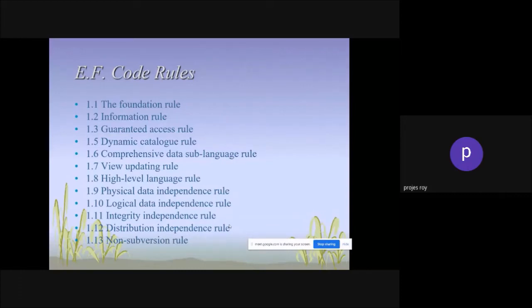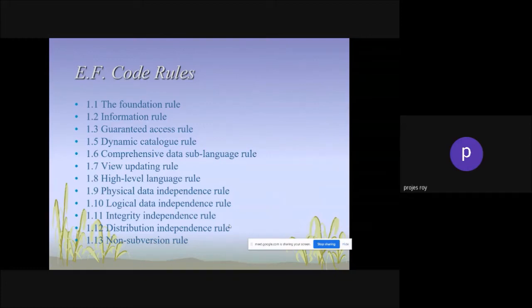The rules are: foundation rule, information rule, guaranteed access rule, dynamic catalog rule, comprehensive data sublanguage rule, view updating rule, high-level language rule, physical data independence rule, logical data independence rule, integrity independence rule, distribution independence rule, non-subversion rule.